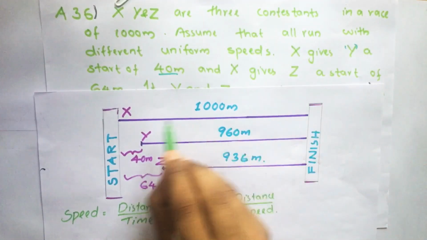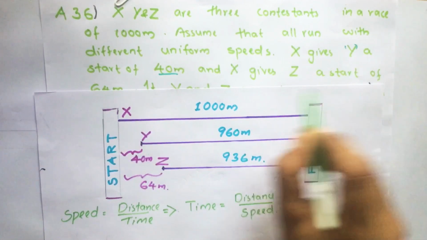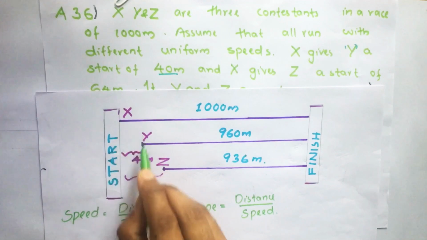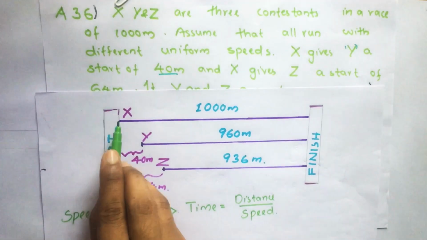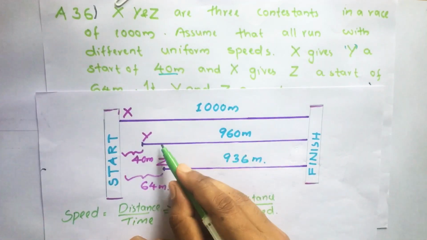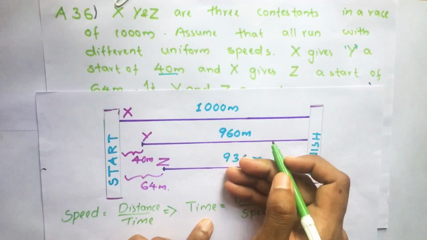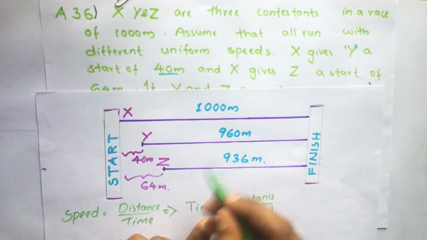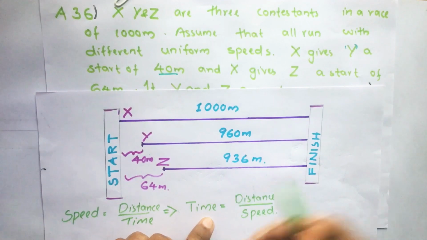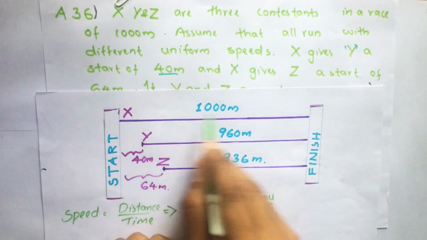Then X gives Y a start of 40 meter. Here we can see X gives Y a start of 40 meter. Then X gives Z a start of 64 meter. That means here Y has to run only 960 meter and Z has to run only 936 meter, while X will run 1000 meter.